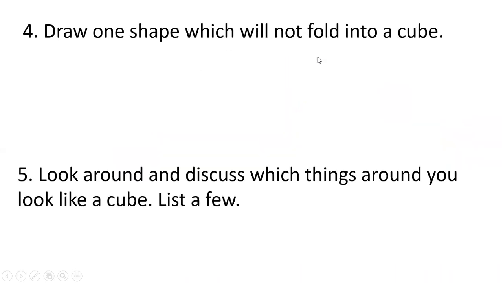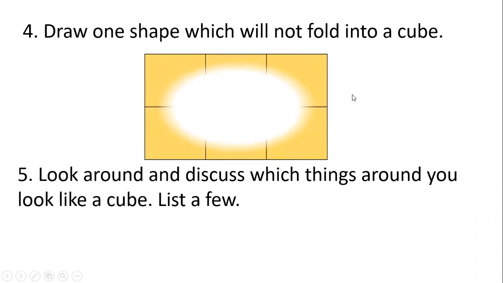Draw one shape which will not be folded into a cube. Cube means 6 surfaces, 6 squares. But 6 squares will not always make a cube. They have to be in different styles, different nets. Here, if I take all squares one after the other side by side, it is not possible to fold this into a cube. And even a single strip of 6 squares. Yes, this is one shape I have given, you can try some other shape.